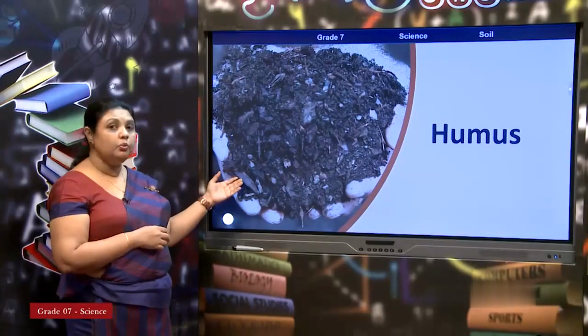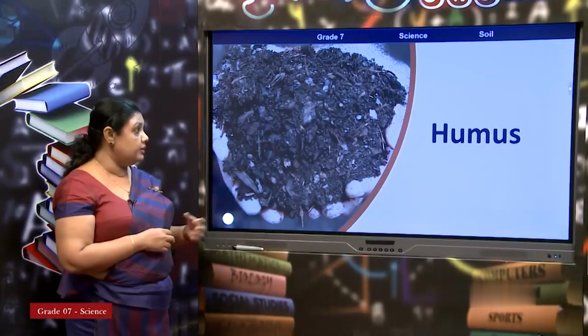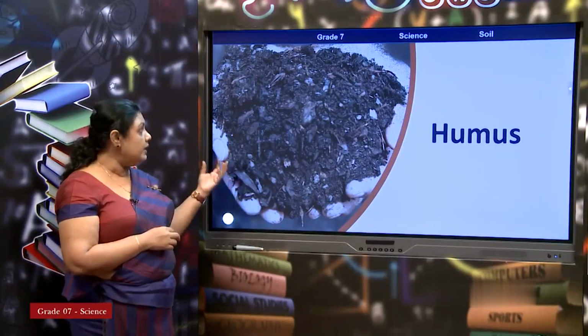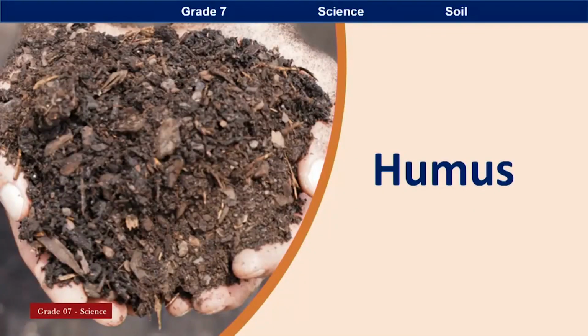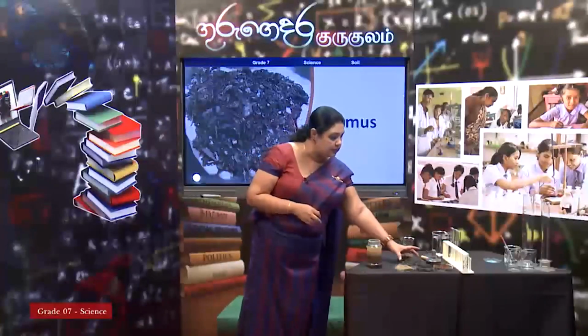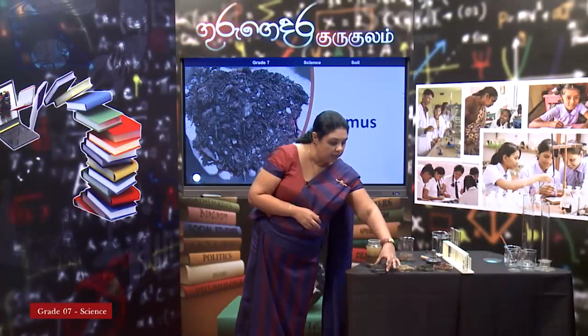Right. So, this is humus. This is how it looks like, children. So, you can see large particles, small particles, at the same time you can even see some earthworms among this humus. So, we have a humus sample. I will show you that humus sample here. This is a humus sample.